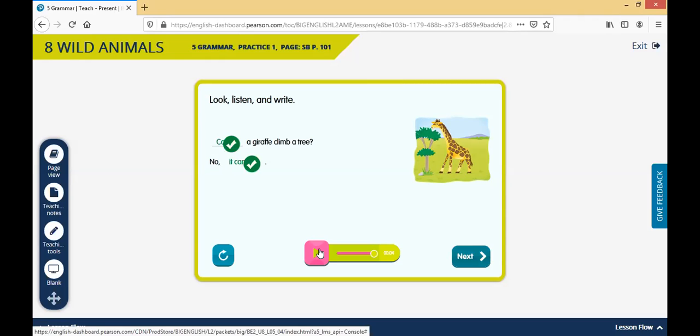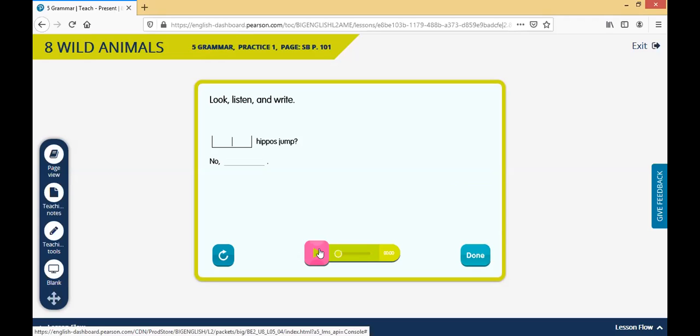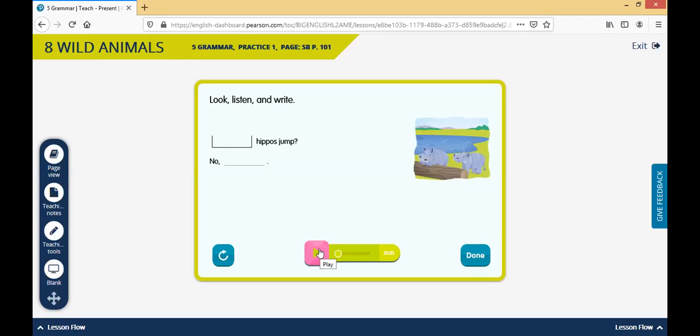Maybe one more. Let's see. Can hippos jump? No, they can't. So the question was, can hippos jump? Again, we have can before the animal, and then we continue with the verb. And then we say, can hippos jump? No, it can't. Let's see.